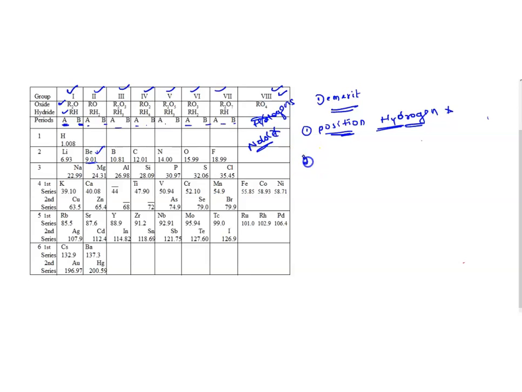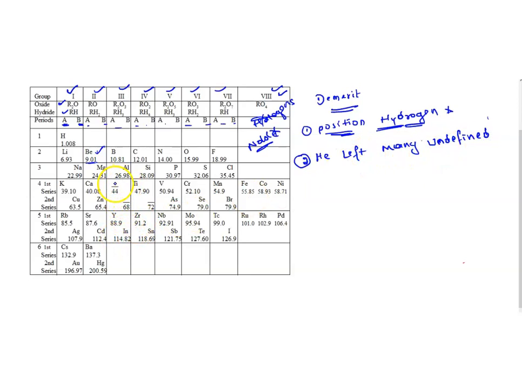And the second one, I told you, he left a lot of empty spaces. That has become one more demerit of this table. He left many undefined empty spaces. He didn't give a definition for all of them. He gave a definition only for 3 empty slots, that is Eka boron, Eka aluminum and Eka silicon. After that he left many.